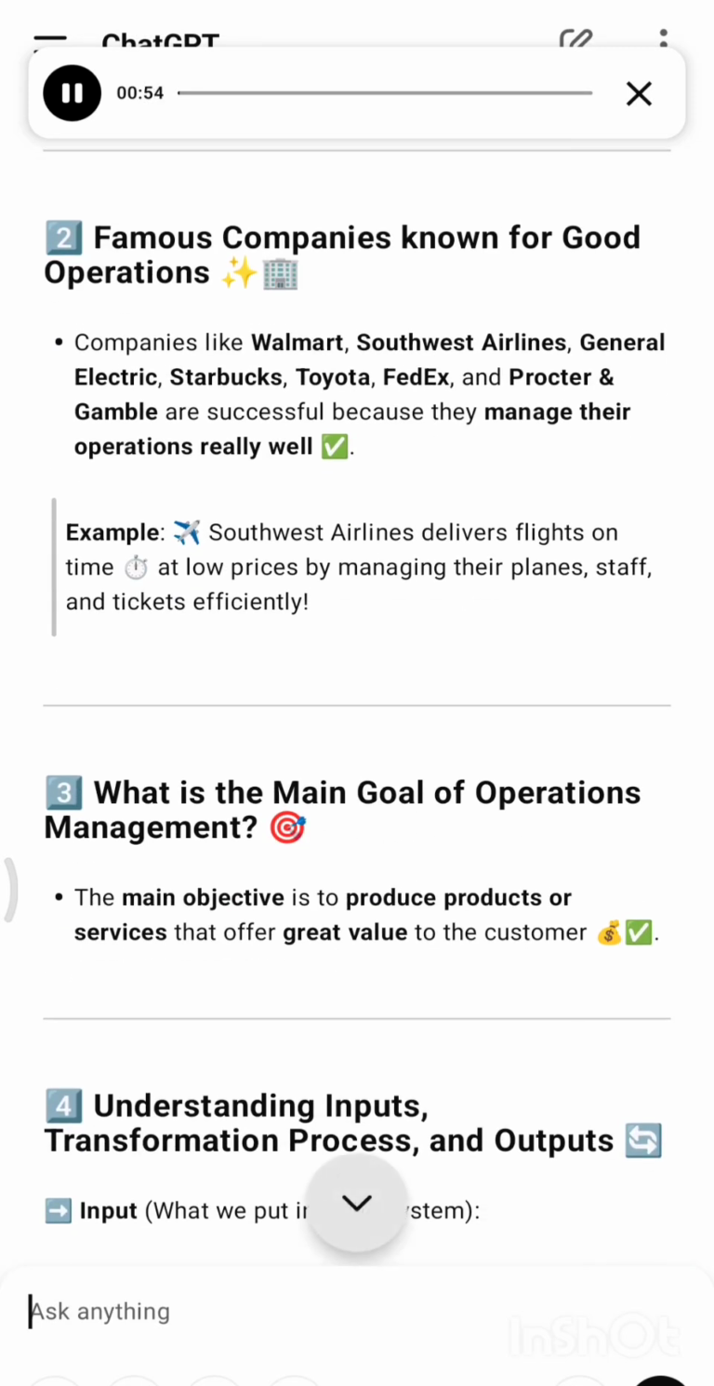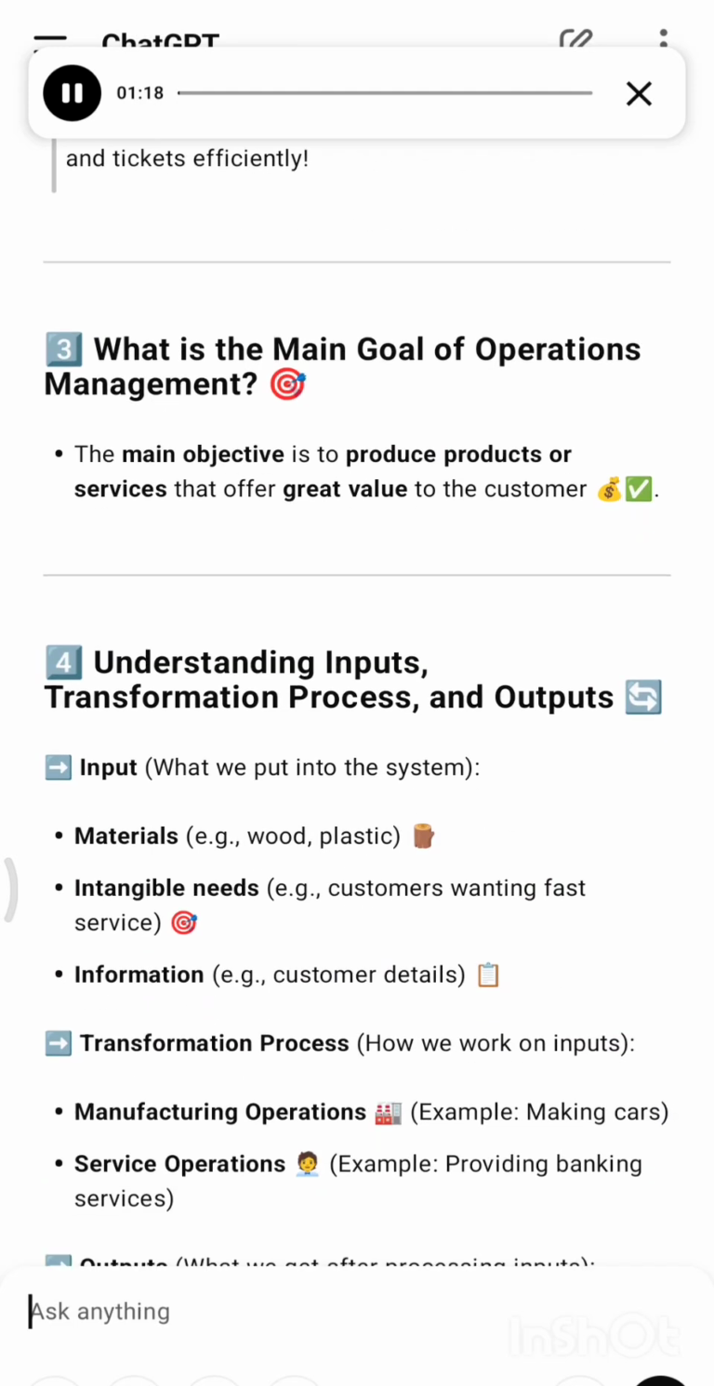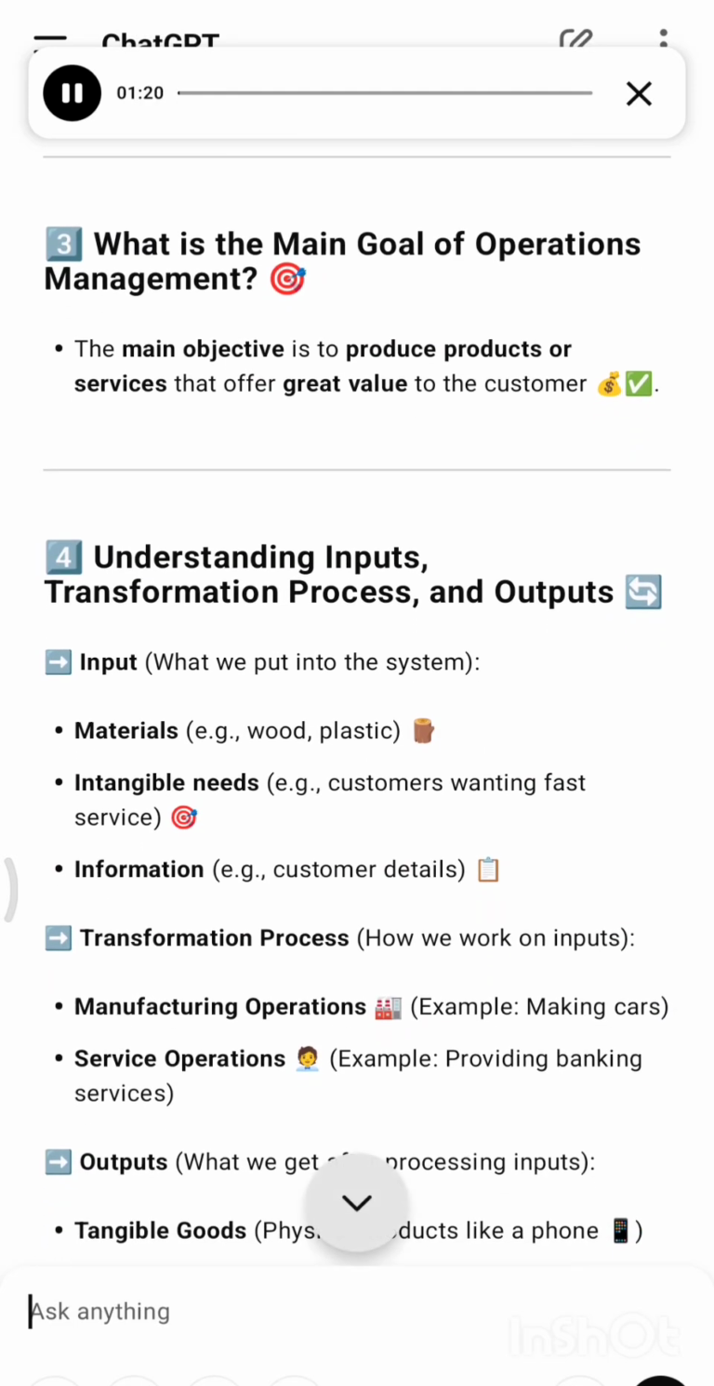2. Famous companies known for good operations. Companies like Walmart, Southwest Airlines, General Electric, Starbucks, Toyota, FedEx, and Procter & Gamble are successful because they manage their operations really well. Example: Southwest Airlines delivers flights on time at low prices by managing their planes, staff, and tickets efficiently.